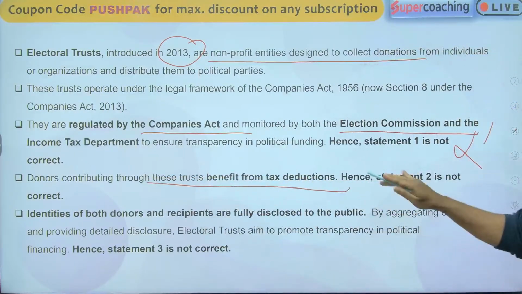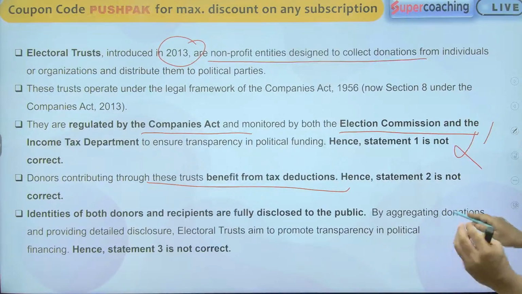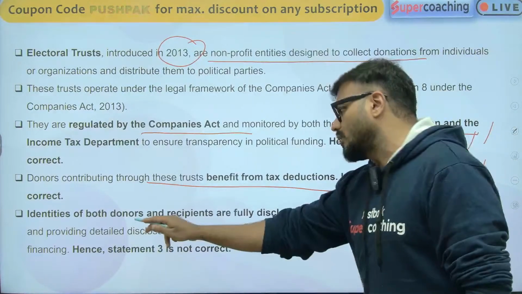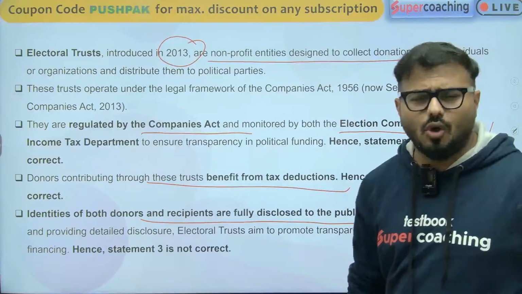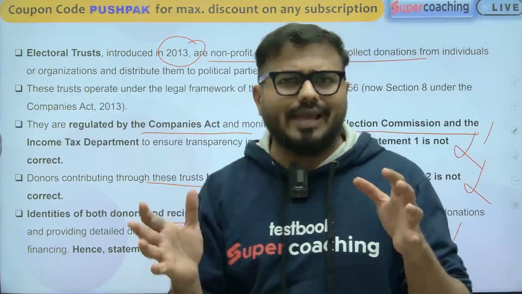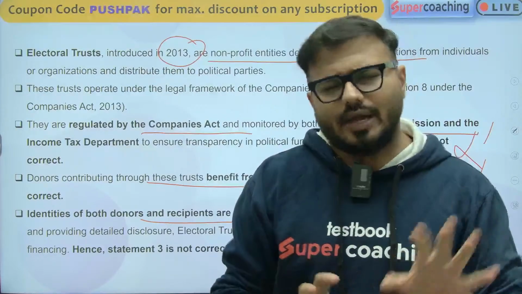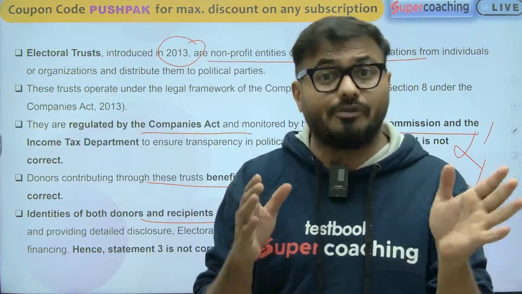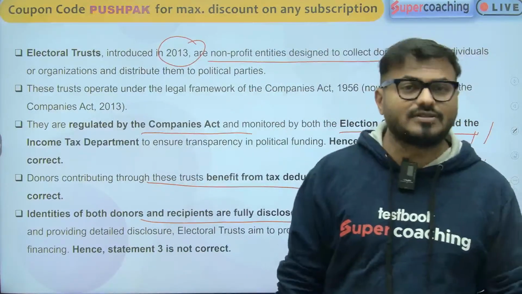Donors' contributions benefit from tax. So donors will get the benefit from the tax. Exemptions will be there. That's why the second statement is wrong. And the identities of both donors and recipients are fully disclosed to the public. That's why the third statement is also wrong. So there is no hiding of who is giving the money or to whom the money will go. Everything is properly disclosed. The Election Commission and the Income Tax Department are responsible for regulation, nothing to do with RBI. And yes, tax benefits are there.